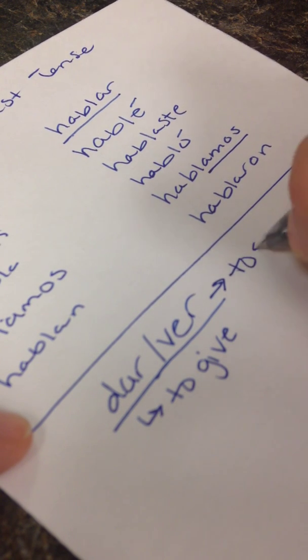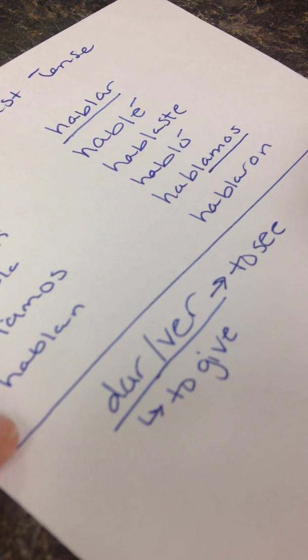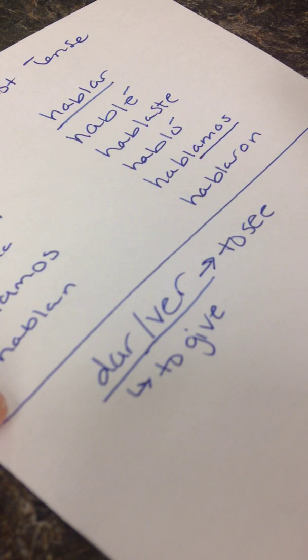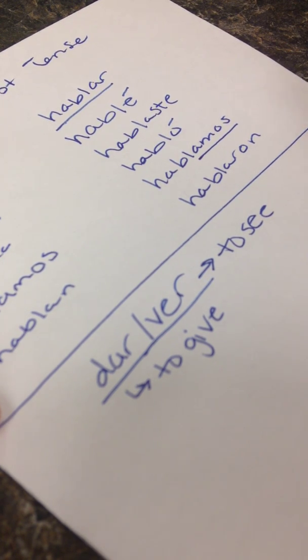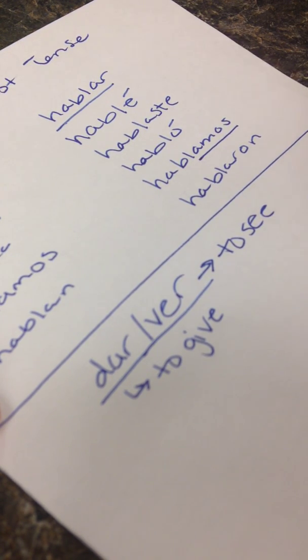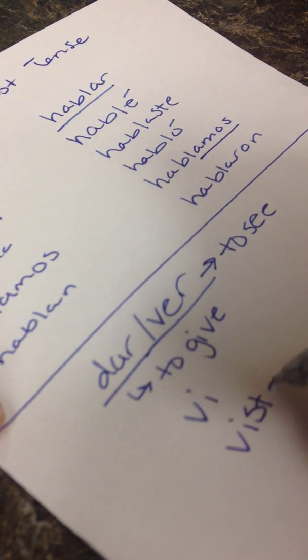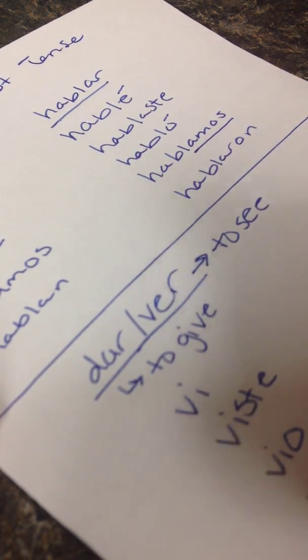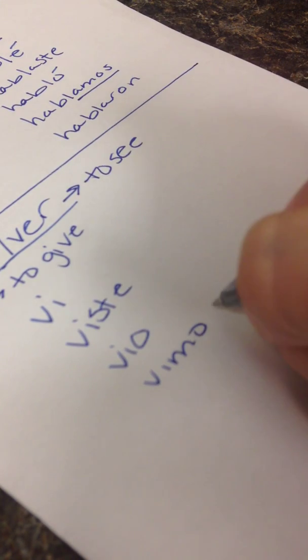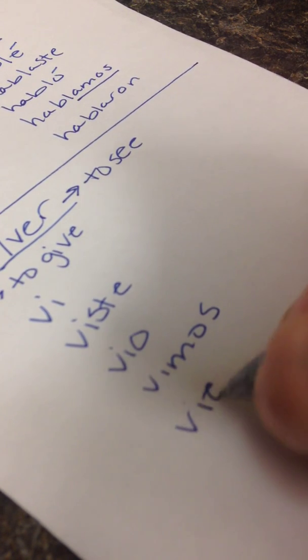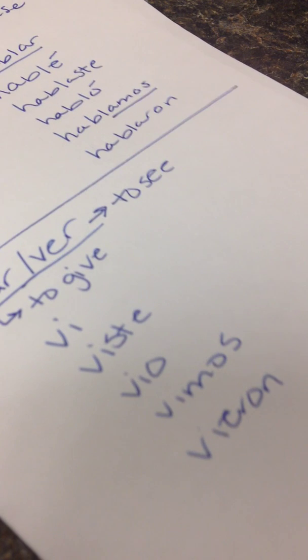Ver means to see. In the vocab it says ver atracciones. If you wanted to conjugate the verb ver in the past tense, you'd say vi, viste, vio, vimos, and vieron.